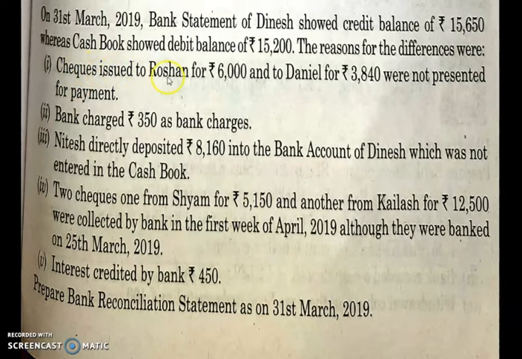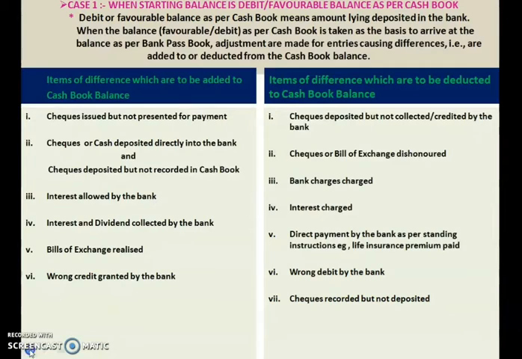Check issued to Rohan for 6,000 and to Daniel for rupees 3,840 were not presented for payment. So you have issued the check but it was not presented for payment. In the earlier slide you can see check issued but not presented for payment. What are you supposed to do? This item should be added. Okay, check issued but not presented should be added.